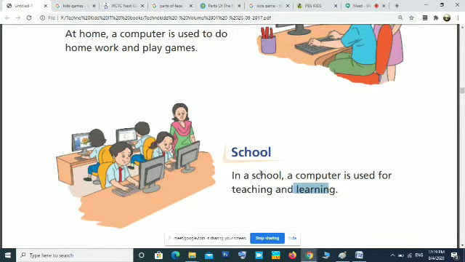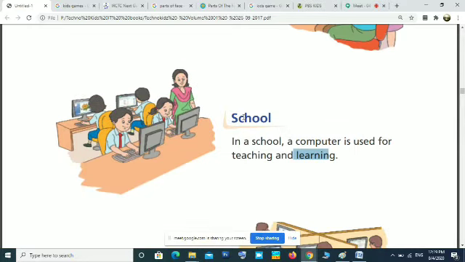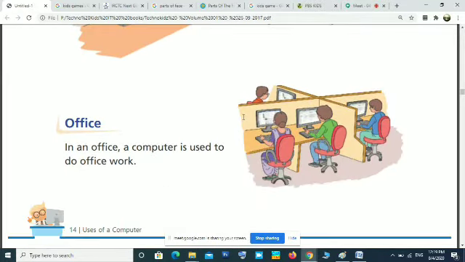So another place is school. First place is home, second place school. Then third one is office.